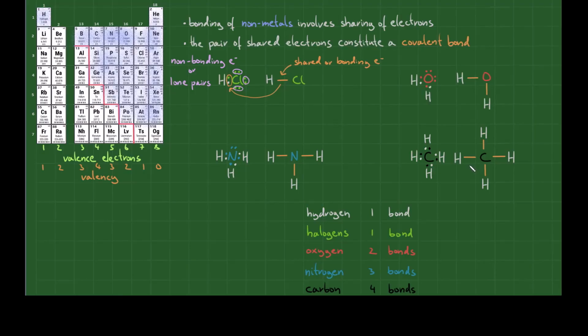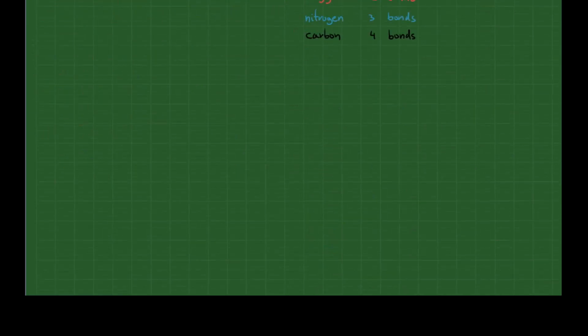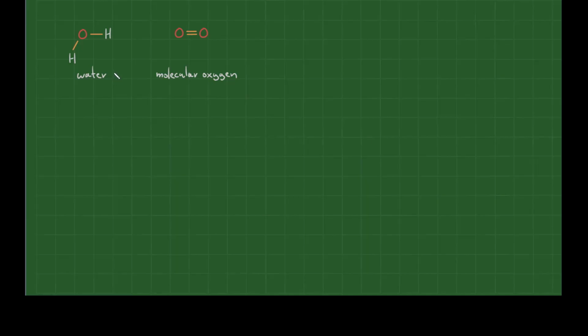Note that so far I have shown only single covalent bonds. Nonmetals such as oxygen, nitrogen and carbon are capable of forming double and triple bonds. Let me quickly have a look at that too. Oxygen can form single bonds such as we have in water, but it can also form double covalent bonds that we see in molecular oxygen. This is the oxygen that we breathe in.